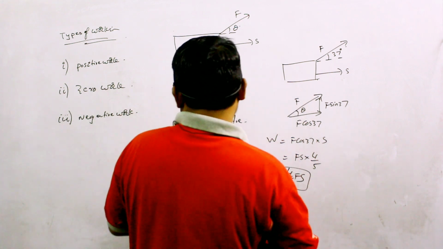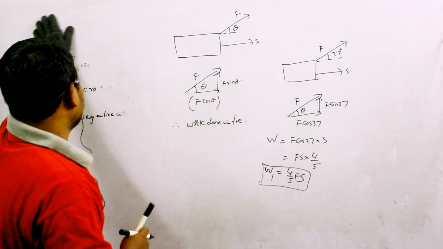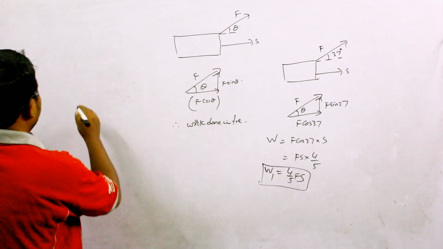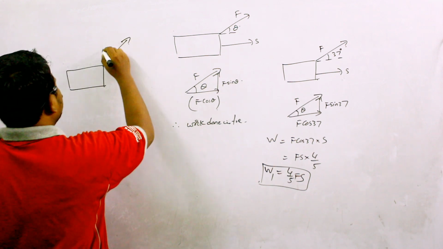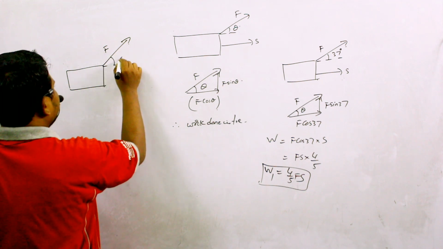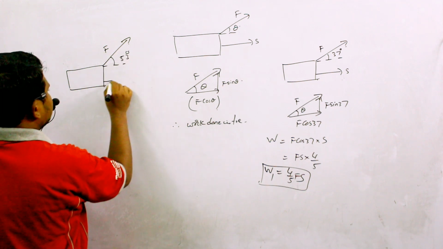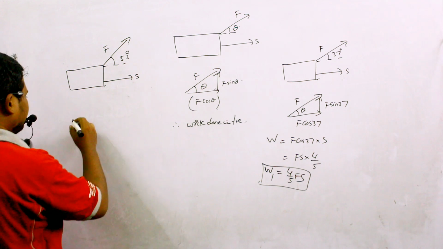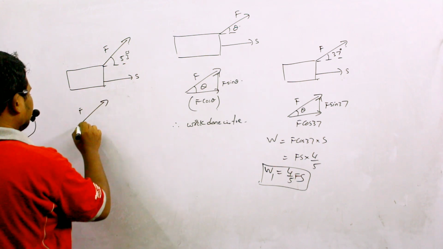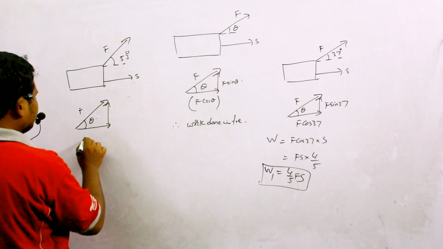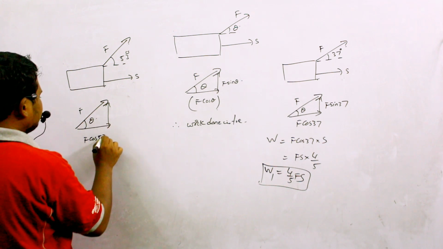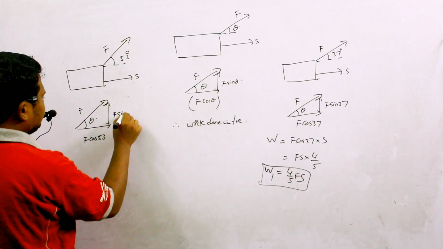Okay. Now similarly, if I take one more angle, for example, this is the body, force is applied like this at an angle of 53 degrees, and this is the direction of displacement of the body. Then this force vector again I can split into two components. So this is angle theta, this is F cos 53 and this is F sin 53.